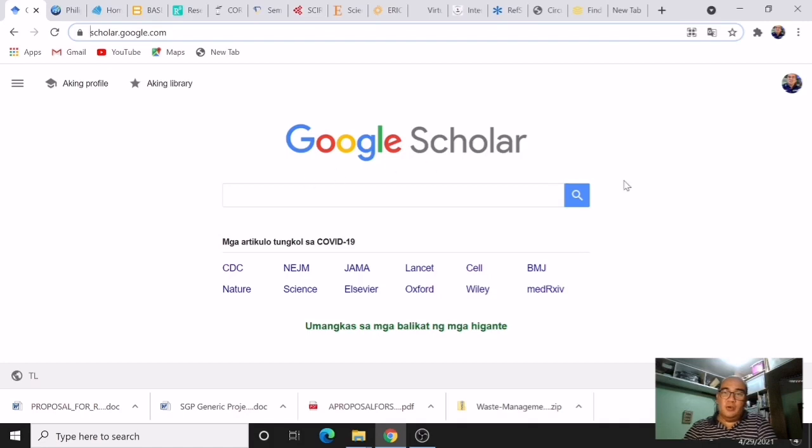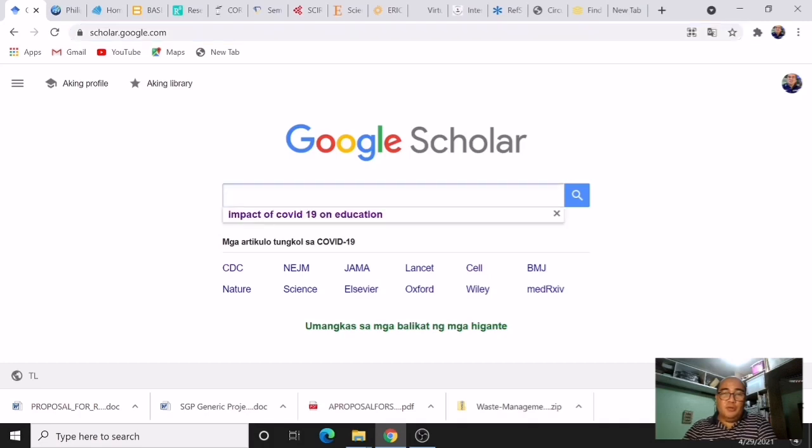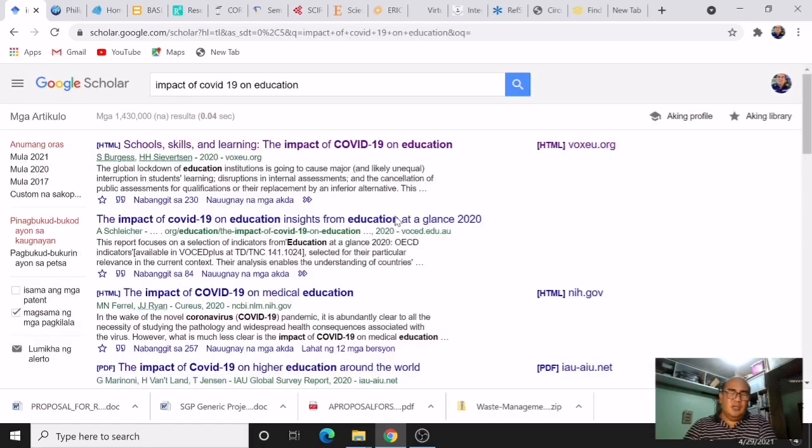So this is the Google Scholar site. You simply go to scholar.google.com, and it will provide you this page. You have here a box where you can type your search for literature. You may key in keywords or the title of your study. For this purpose, I'm going to type, for example, impact of COVID-19 on education. Say I am conducting a study on the impact of COVID-19 on education. I simply type it in the box and then I click search.